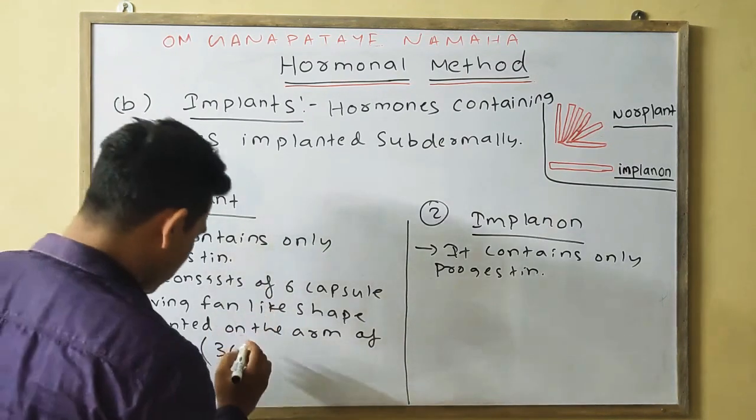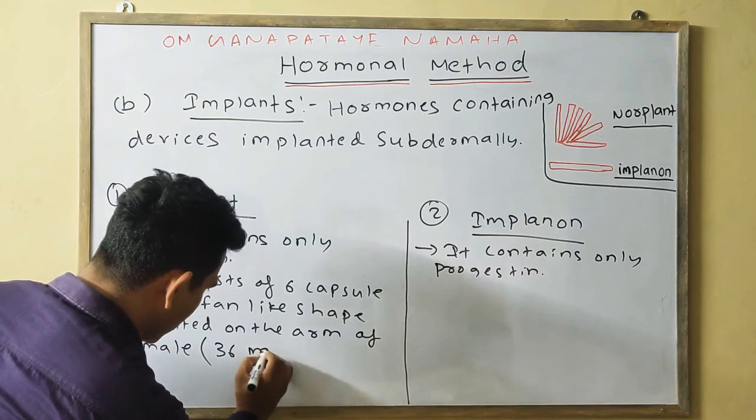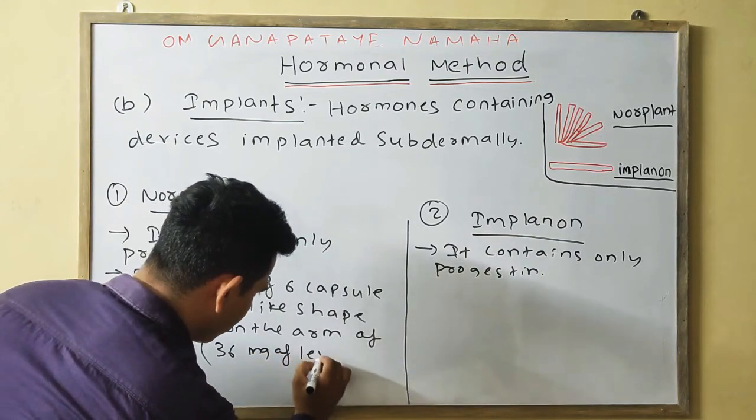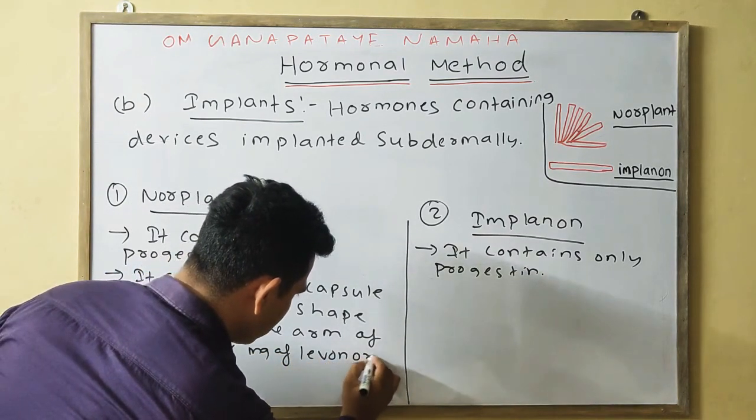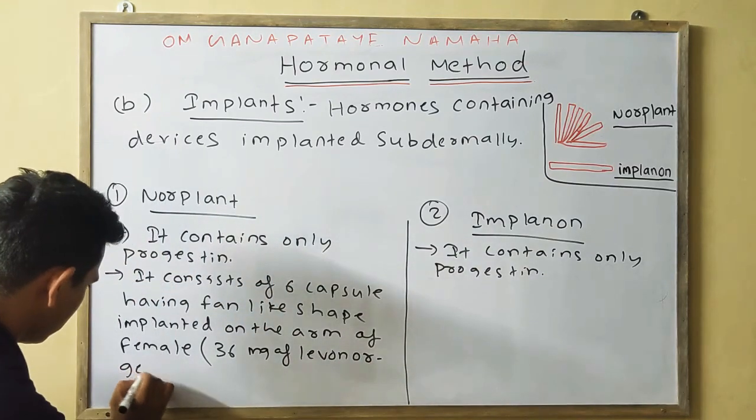The hormone is 36 milligram of levonorgestrel.